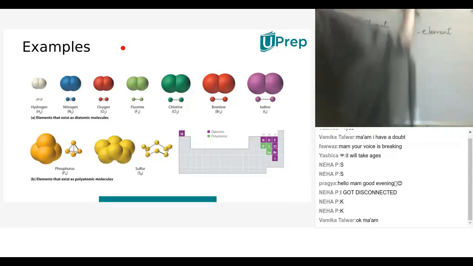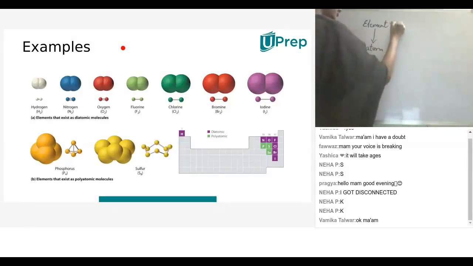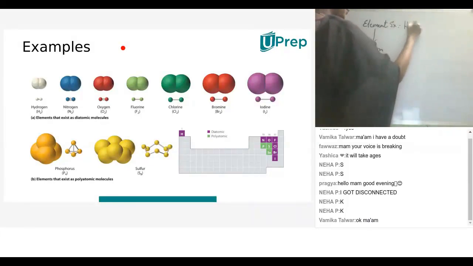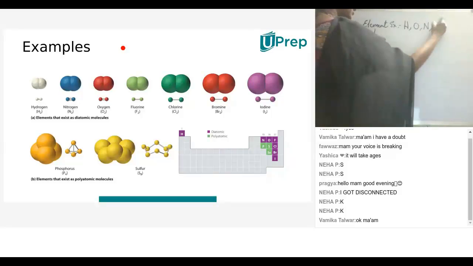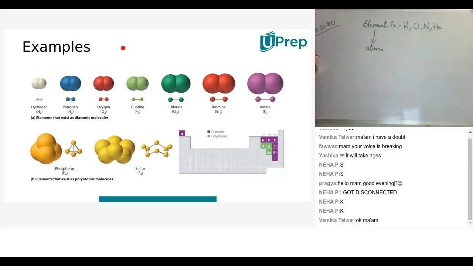What is a compound? A compound is a combination of two or more different elements. Examples of elements are hydrogen, oxygen, nitrogen, helium. These simple, natural elements which are present in the periodic table are considered as elements. They are very pure. They don't react until they react with other elements. Understand? So for a compound, the smallest unit is the molecule.